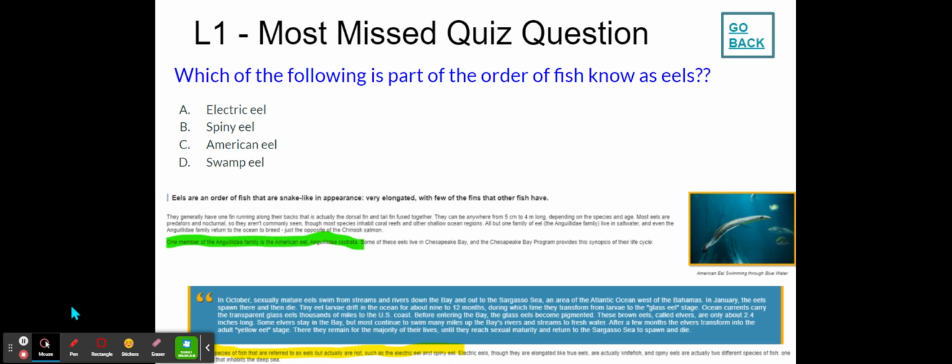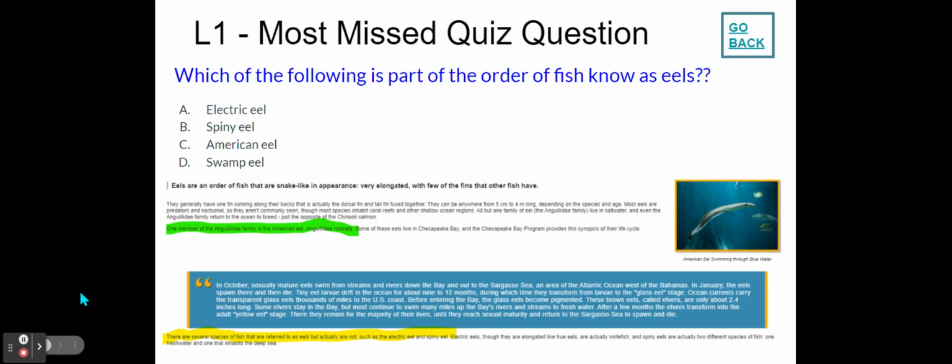And then further below in yellow, it says, there are several species of fish that are referred to as eels, but actually are not true eels, such as the electric eel and spiny eel. Electric eels, though they are elongated like true eels, are actually knife fish, and spiny eels are actually two different species of fish, one freshwater and one that inhabits the deep sea.